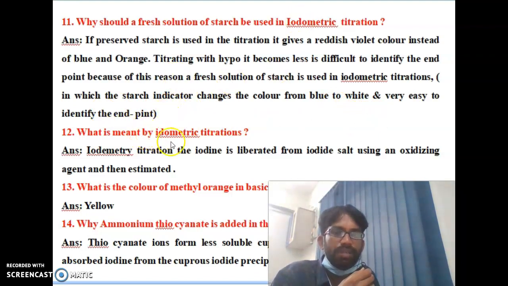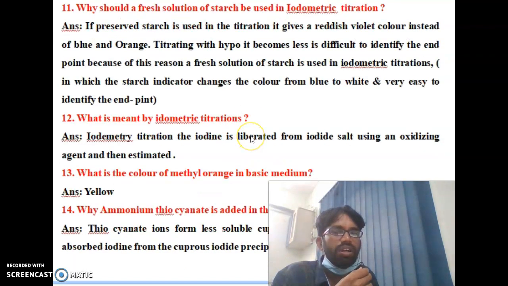You can see, what is meant by iodometric titration? Iodometric titration is where iodine is liberated from an iodide salt using an oxidizing agent and then estimated. That is called iodometric titration. What is the color of methyl orange in basic medium? Methyl orange color is yellow.